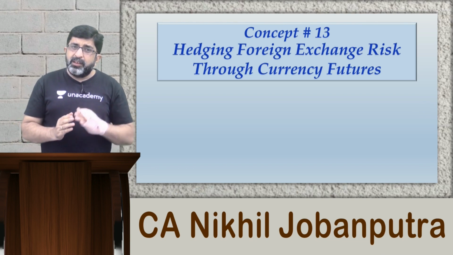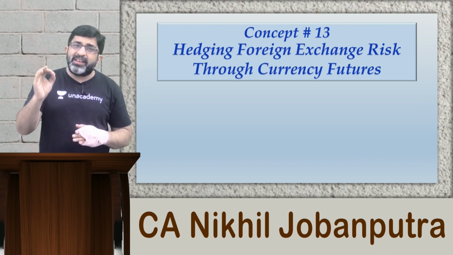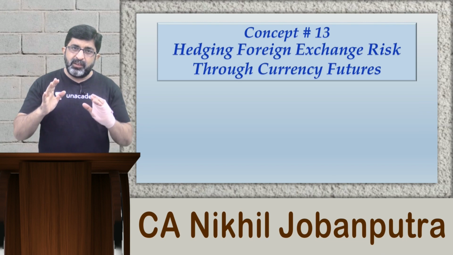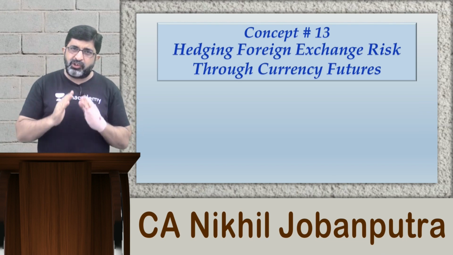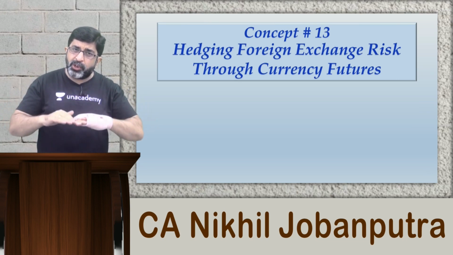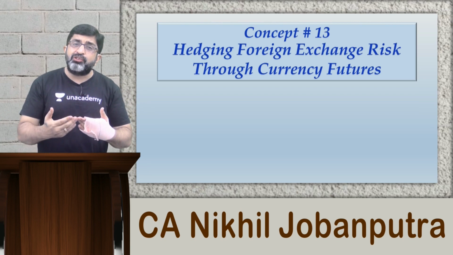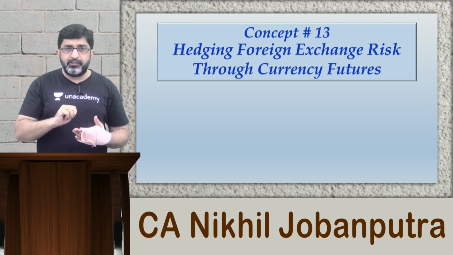Now what will happen? The supplier has raised an invoice of US dollar 1 lakh and the payment has to be settled after 3 months from the date of purchase. So our Indian importer will have to arrange 1 lakh US dollar within 3 months time.